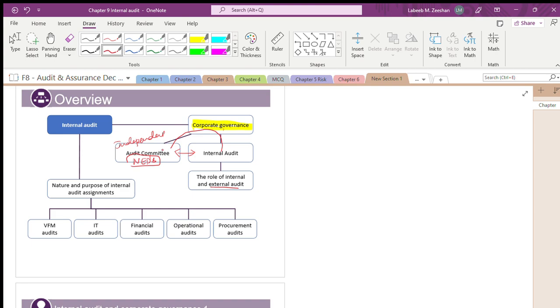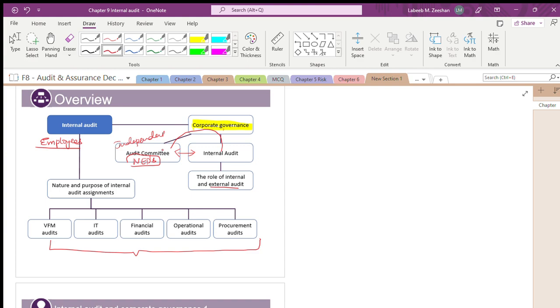Internally, internal auditors are employees of the organization, so they will do every other thing that is in place: the operational audit, inventory audit, procurement audit, sales audit, anything, as part and parcel of it.